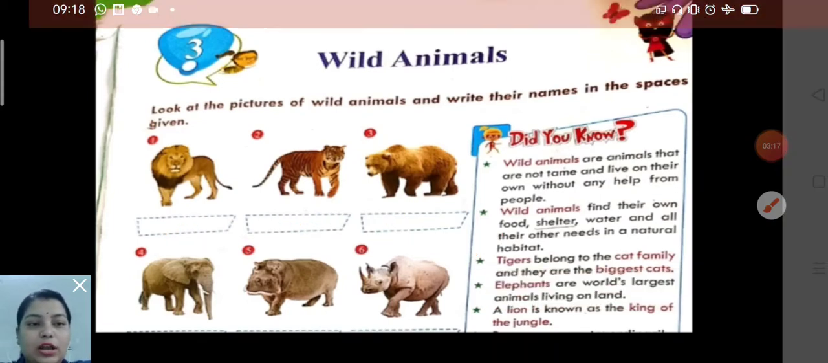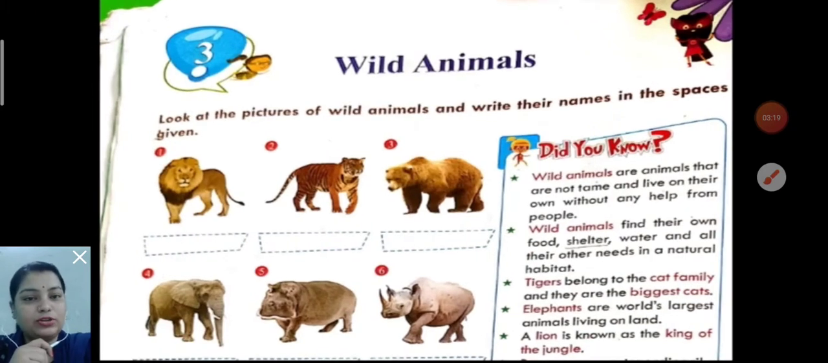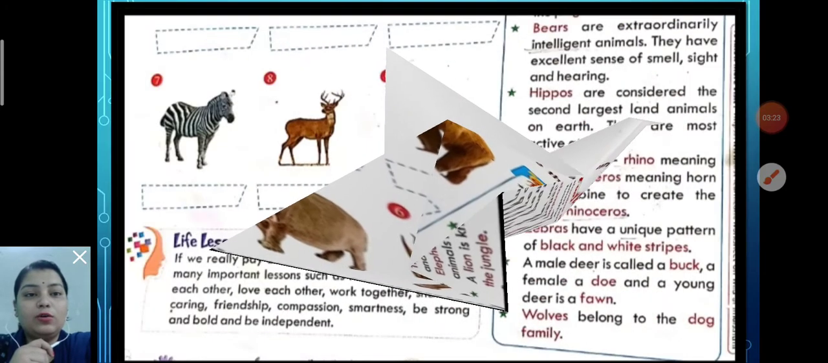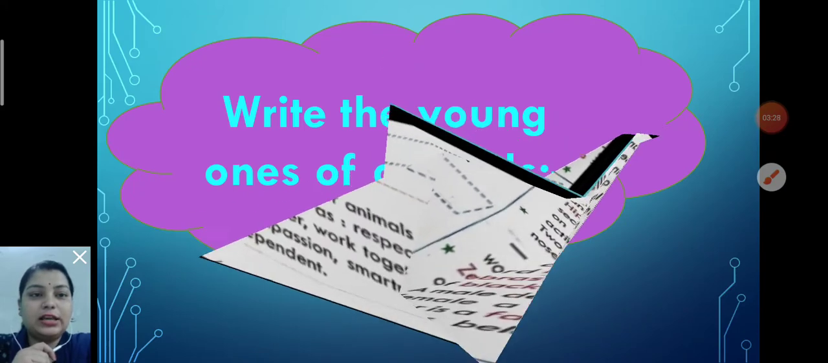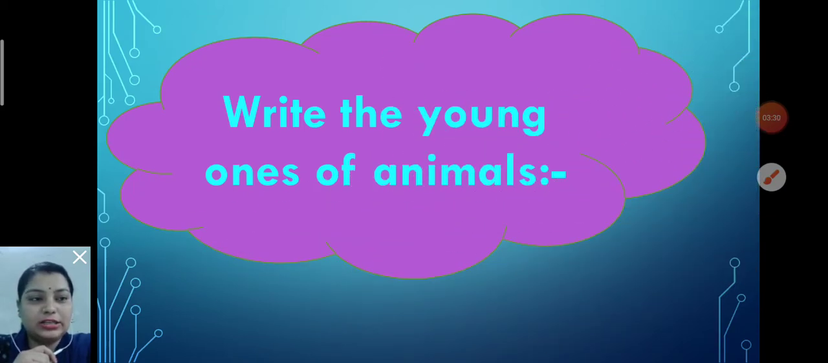Okay children, now after that, I hope you all have done it. First you will read these two chapters. So children, in this video today what are you all going to do? Write the young ones of the animals. What are you all going to write? The young ones of animals. So let's see one by one.